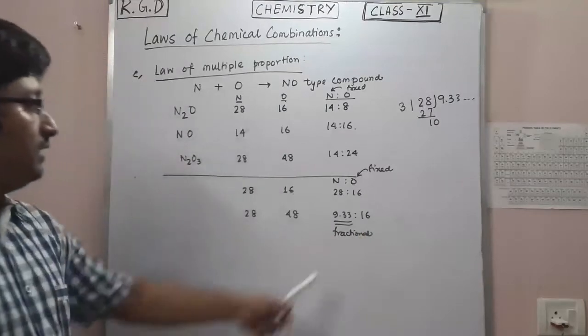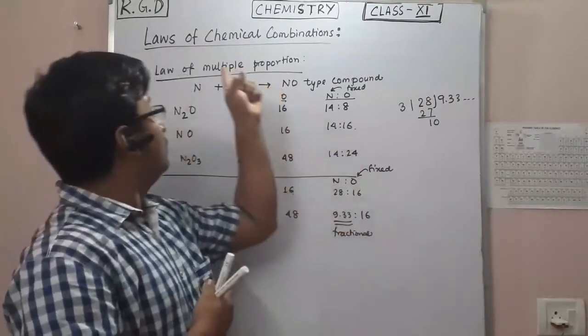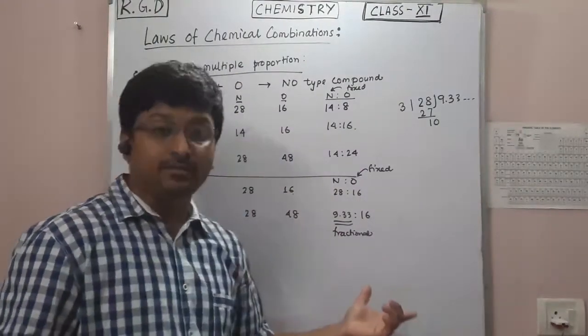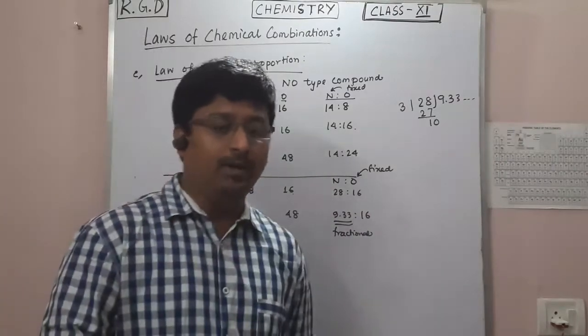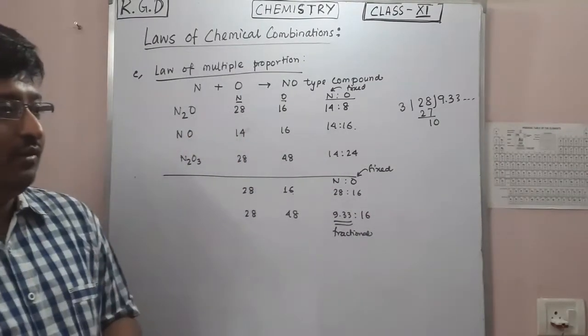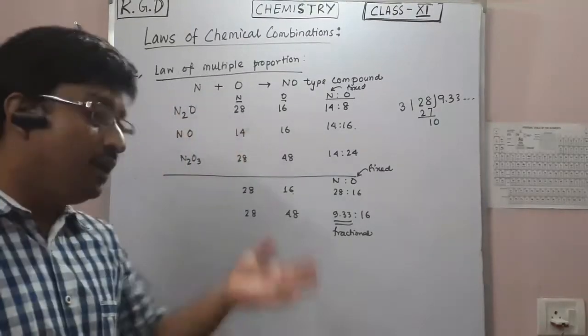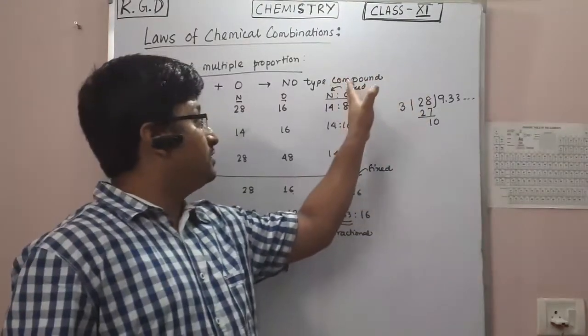So in this case, if you fix the oxygen, the law of multiple proportion is not valid. So this is the exception case. Whenever you encounter numerical problems, if someone asks you to verify this law, they will tell you which atom to fix.